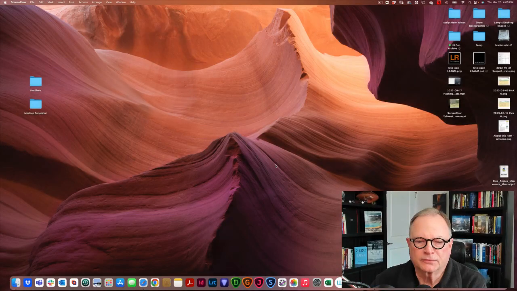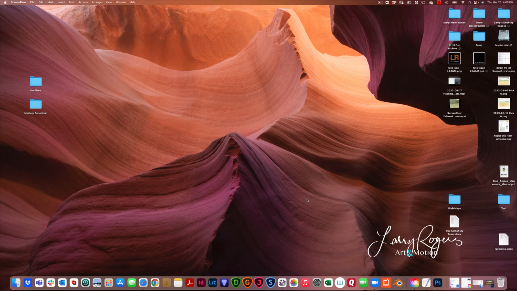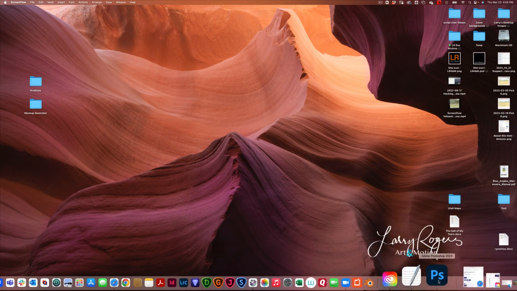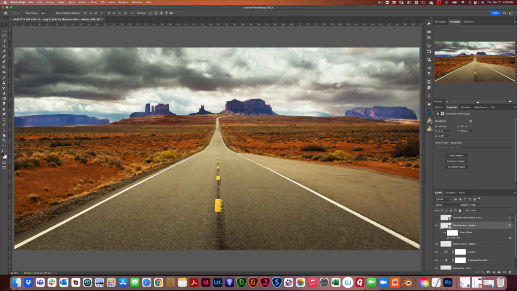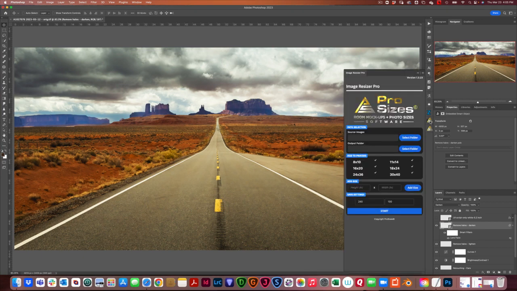Today I'll demonstrate how to install Image Resizer Pro from Pro Sizes. I'll start by opening Photoshop. I already have on my computer Image Resizer Pro in an earlier version. I just received my email from Pro Sizes with a link to install the upgrade, so let's do that now.